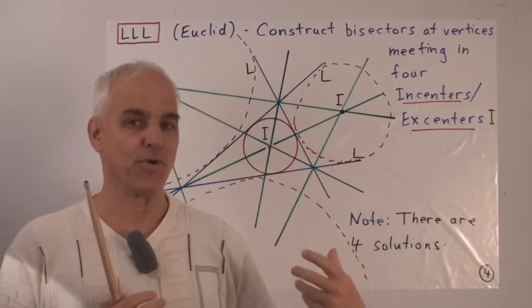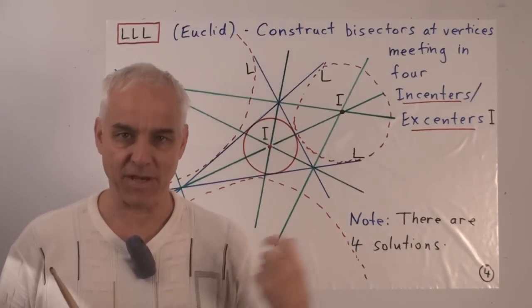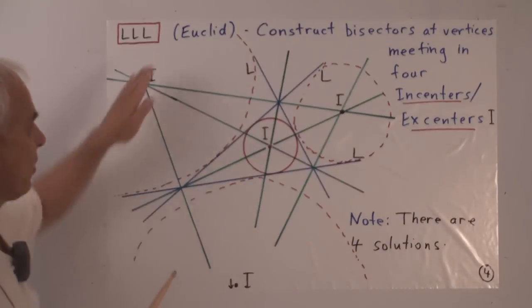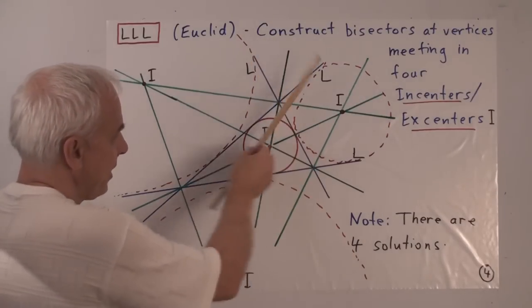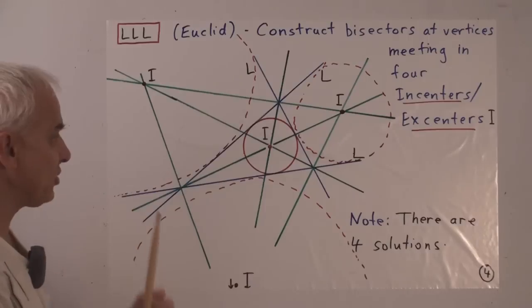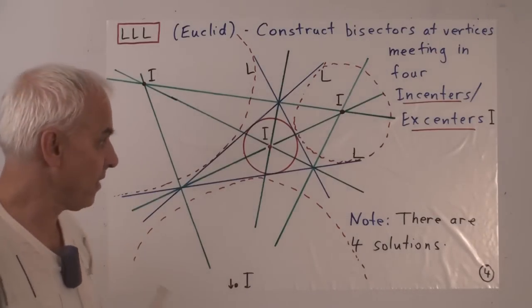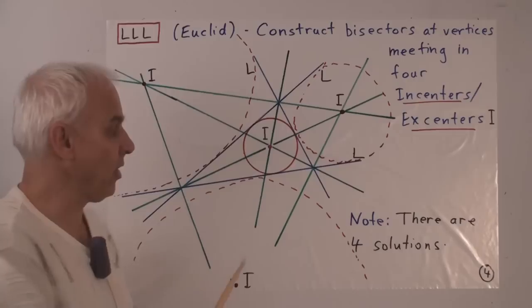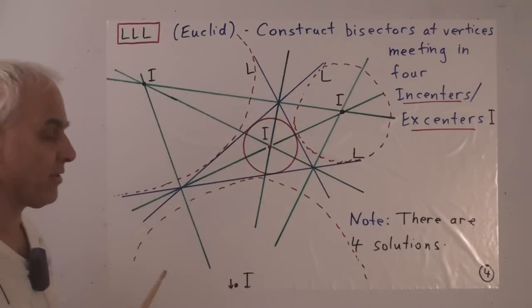In the other bottom corner of the pyramid of 10 possibilities was the case when we have 3 lines. And this was also solved by Euclid earlier. So the story is here that we have 3 given lines in the plane. For example, this line L, and this line L. And the job is to construct a circle that touches these 3 lines. For example, this circle. It's often called the incircle of this triangle. And Euclid shows how to construct this.